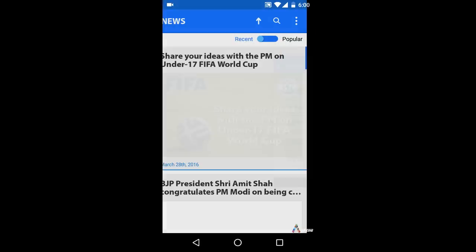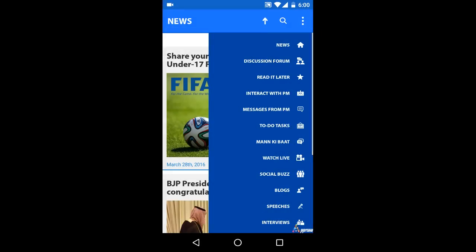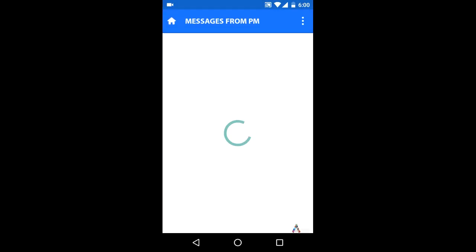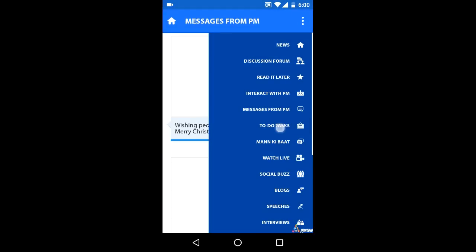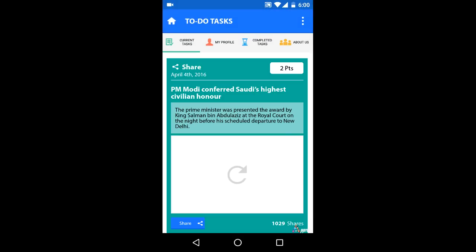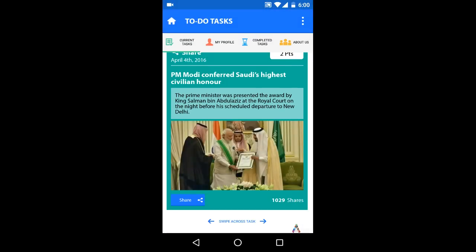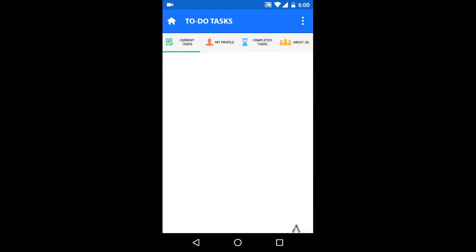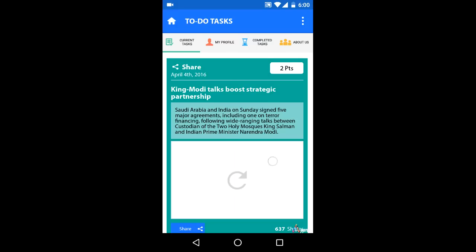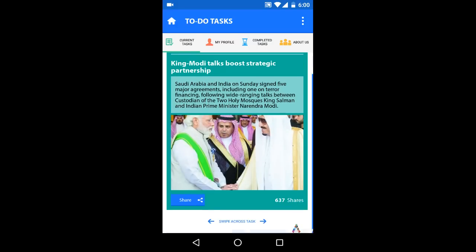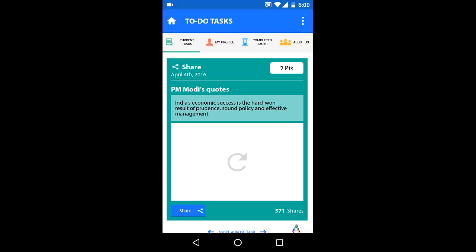Messages. In messages, view the greetings and messages from the PM Narendra Modi on various occasions. To-do tasks. In this, we can view the current task and avail the opportunity to contribute to the society by participating in the various tasks like movement to conserve water, transforming agriculture, women transformation, etc., and earn the bonus points.